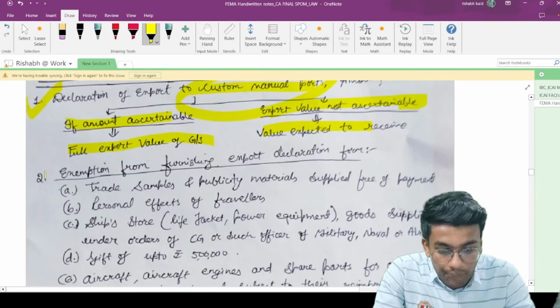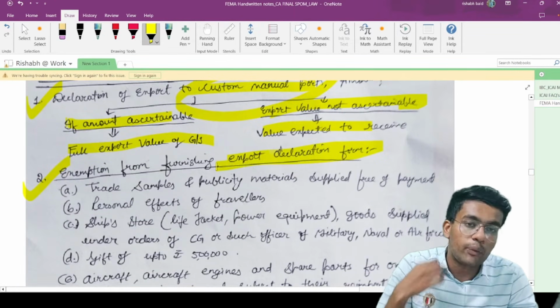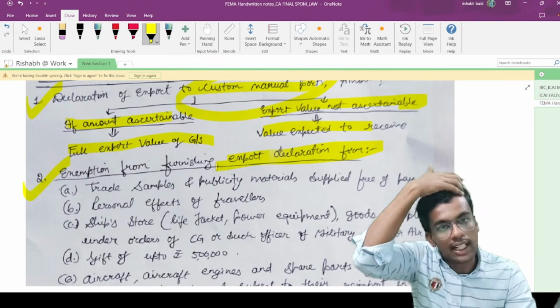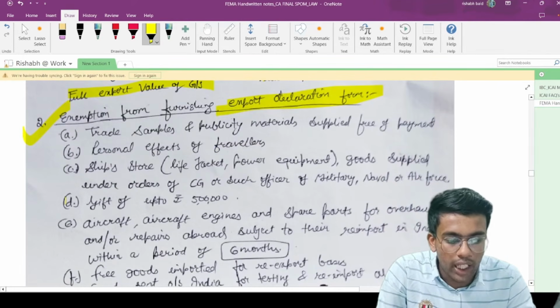Now, exemption from furnishing EDF, the export declaration form. You need not furnish the export declaration form if you are undertaking any of these transactions. If you give it a read, you will be able to easily understand. You highlight the important ones.